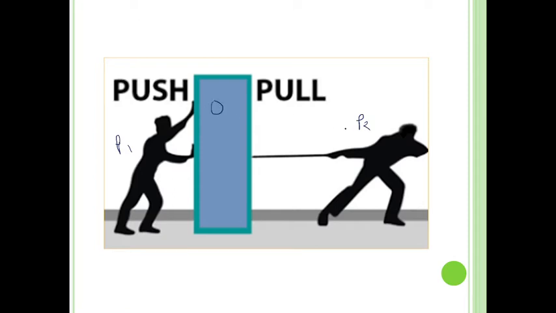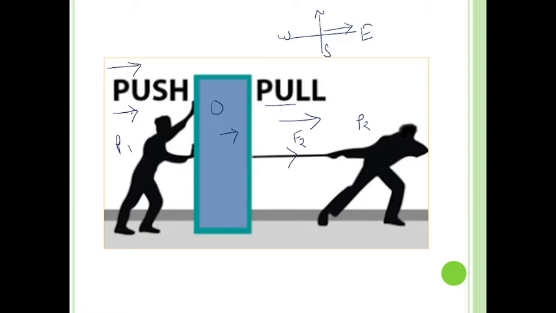Person P2 tries to pull this object in this direction. If we give the directions, this is east, west, north, south. Person P2 applies the force, suppose F2, in the east direction. This is the direction of the east. So this is pulling. Try to pull this object, apply the force. At the same time, person P1 is also applying a force in the east direction.